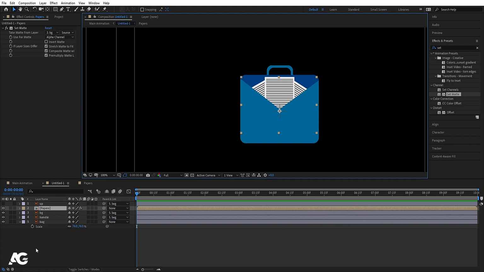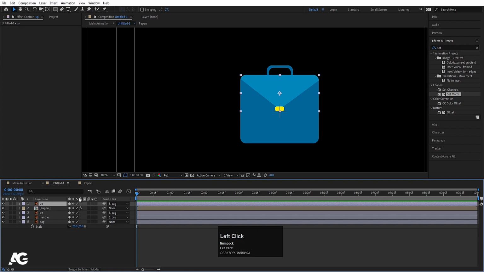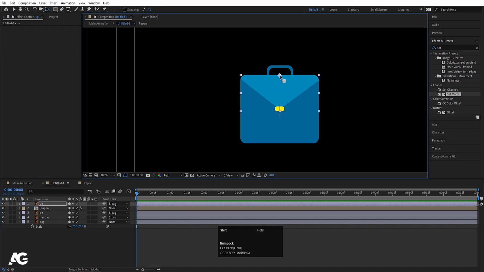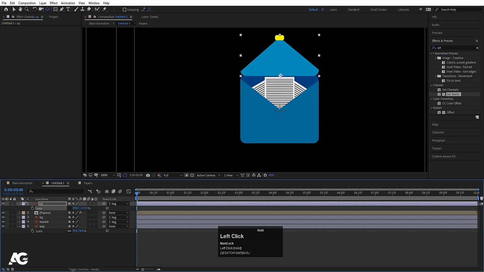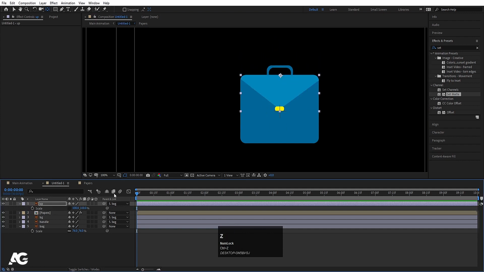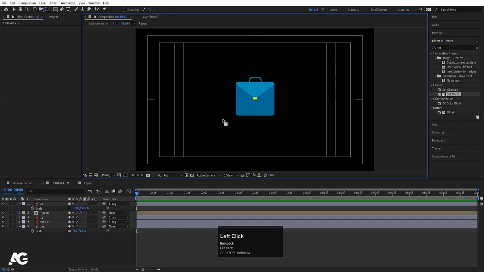So I want this much papers also. Let's move them down, or let's not change the position, and this is my up. Now press Y on my keyboard and I'll move this over here. Y is the shortcut key for the Pan Behind tool. Now if you hit S and unlink this, as you can see, we can create something like this. So now we will start to animate our stuff.